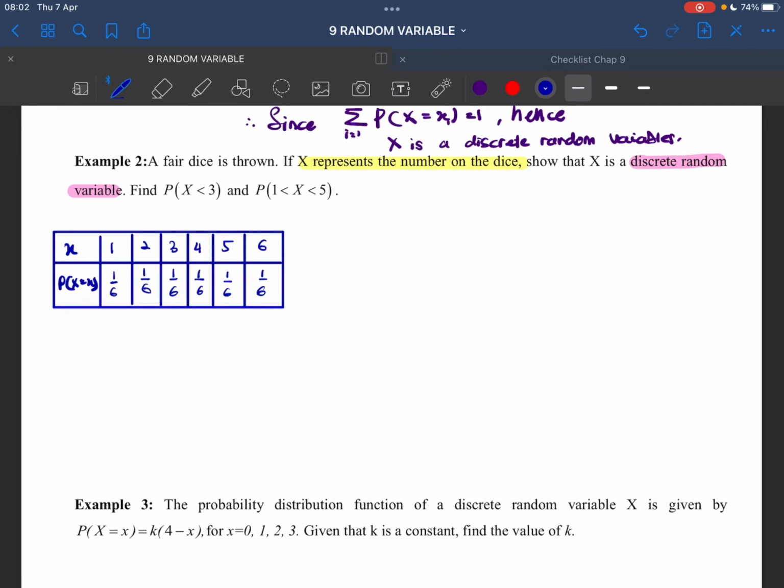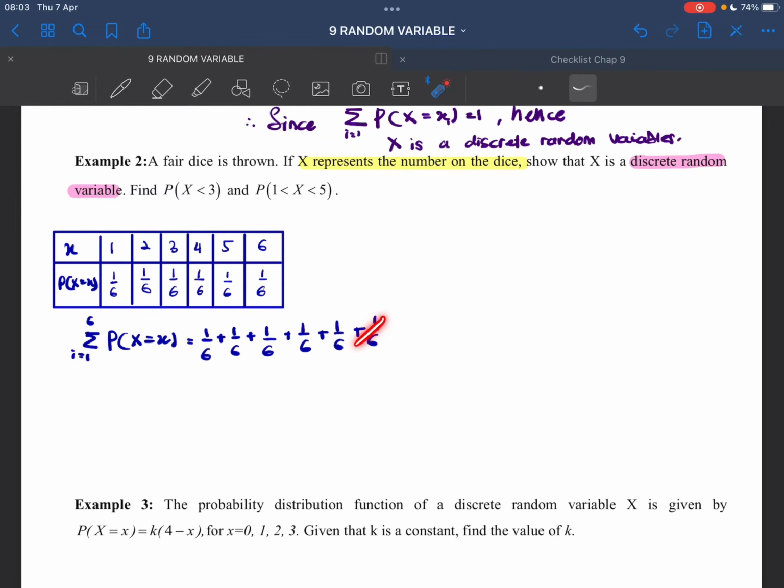So the question first asked to show that x is a discrete random variable. As before, the summation of p(x) equals to x when i equals to 1 up until 6 is equals to, we sum up all 1 over 6, 1 over 6, 1 over 6, 1 over 6.